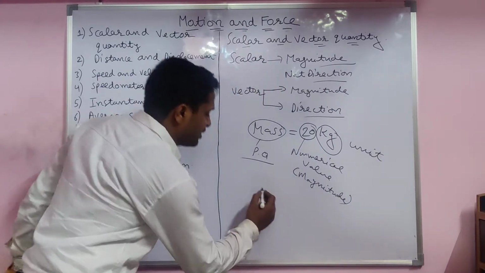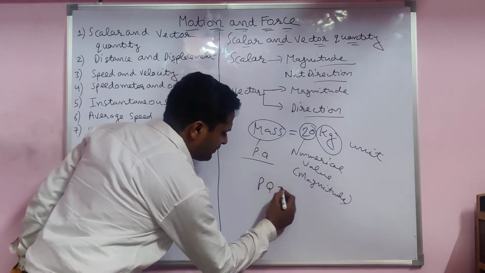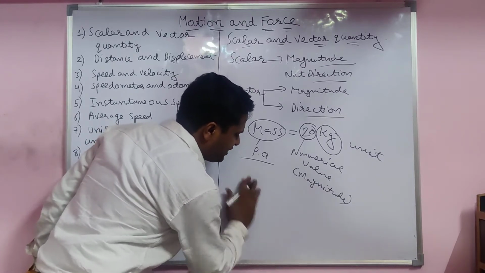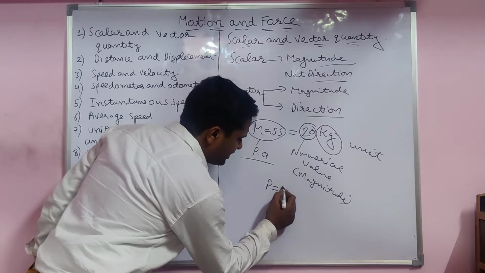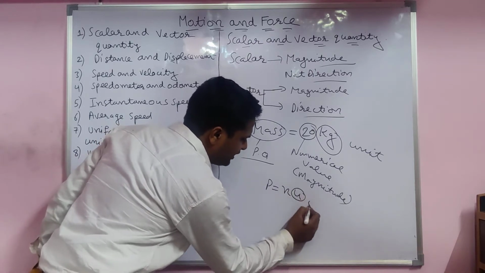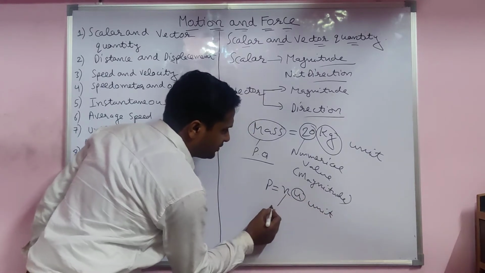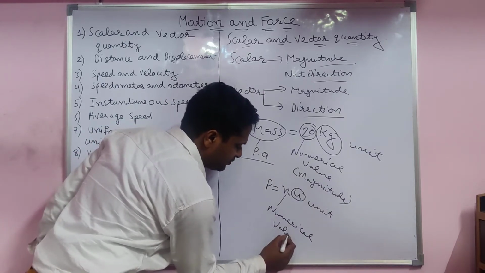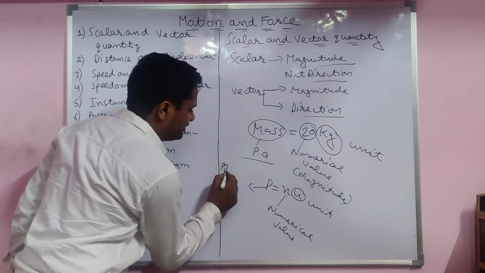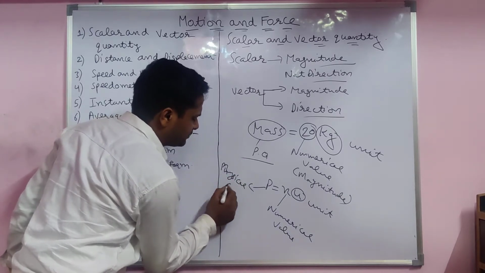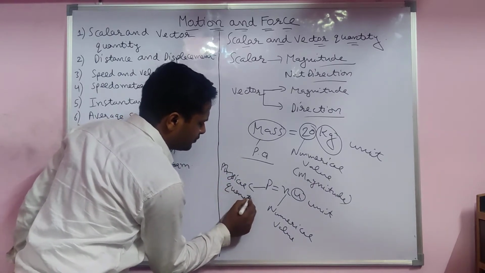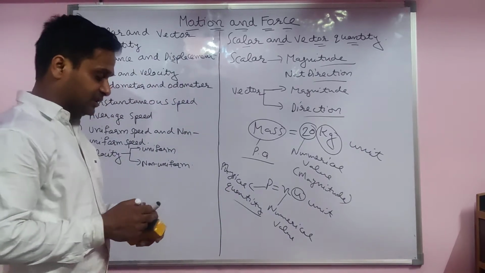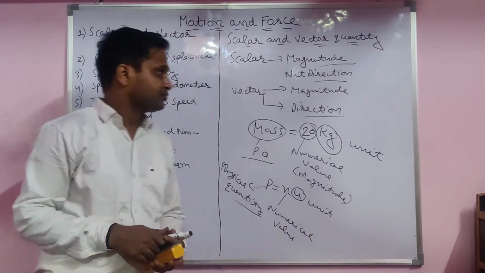So every quantity is made from a physical quantity, a numerical value, N, and U is a unit. This one is the unit, this one the numerical value. P is a physical quantity: mass, time, whatever. Yes, this is the basic term.